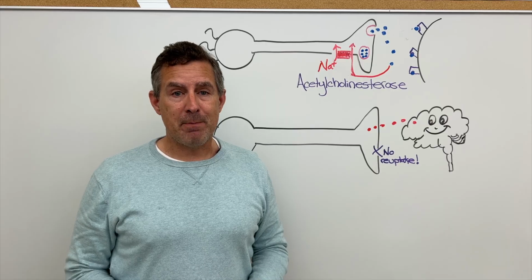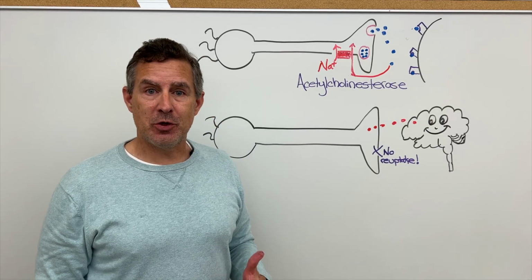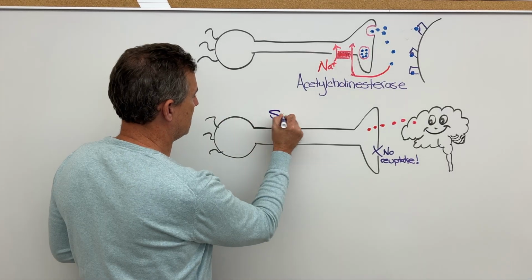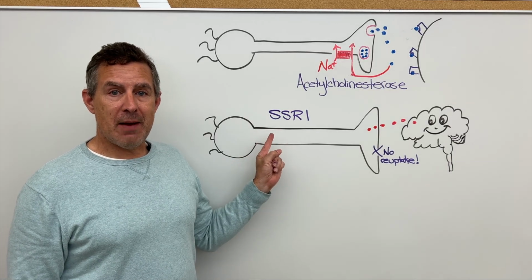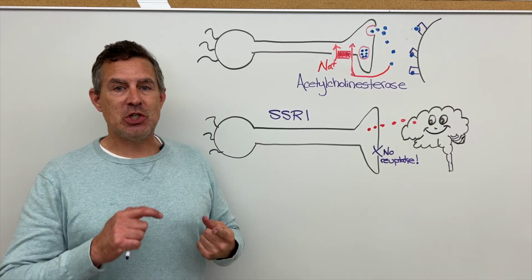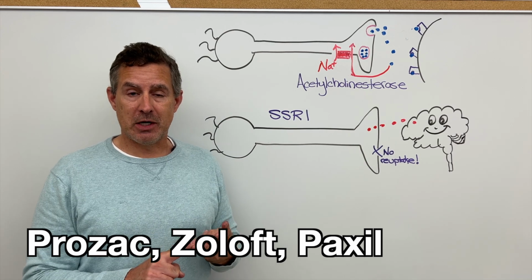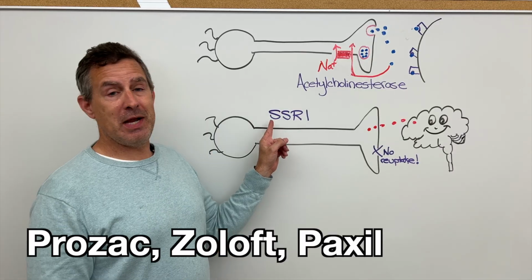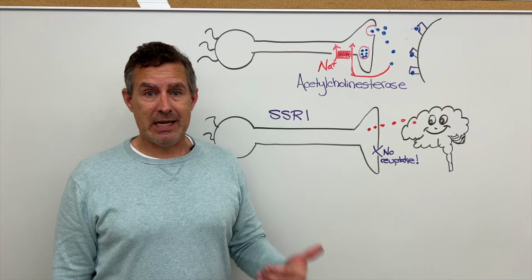A very popular example of reuptake has to do with medications known as SSRIs. SSRIs are selective serotonin reuptake inhibitors. Now, to be clear, these are medications like Prozac, Paxil, Zoloft, among others. And I think nowadays they may eliminate one of the S's and just call them SRIs, serotonin reuptake inhibitors.